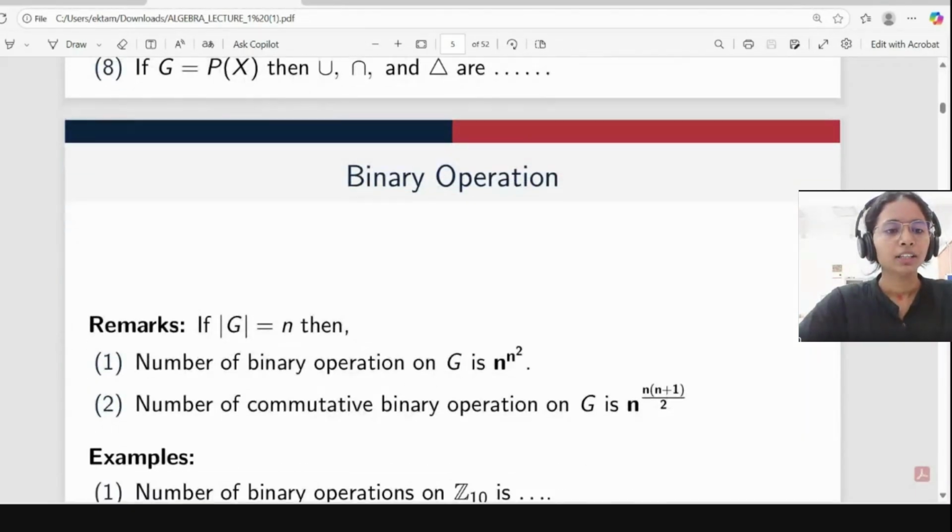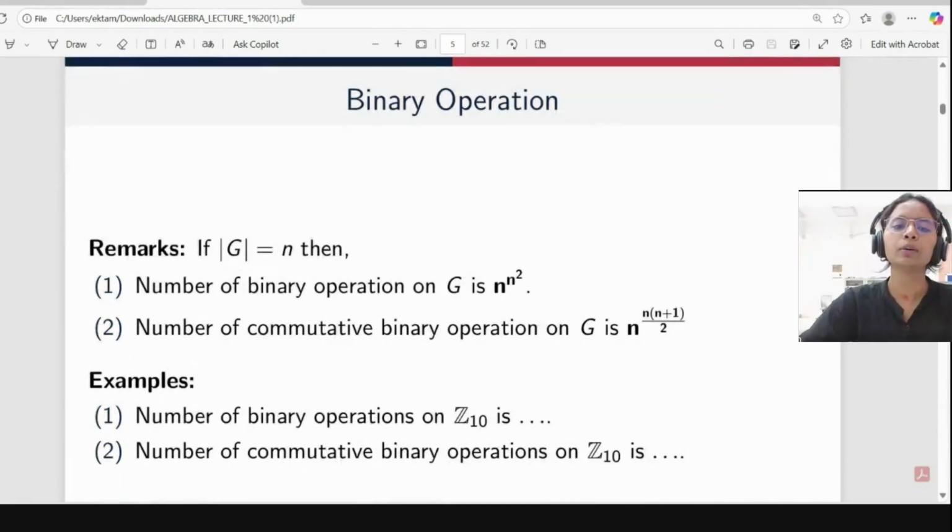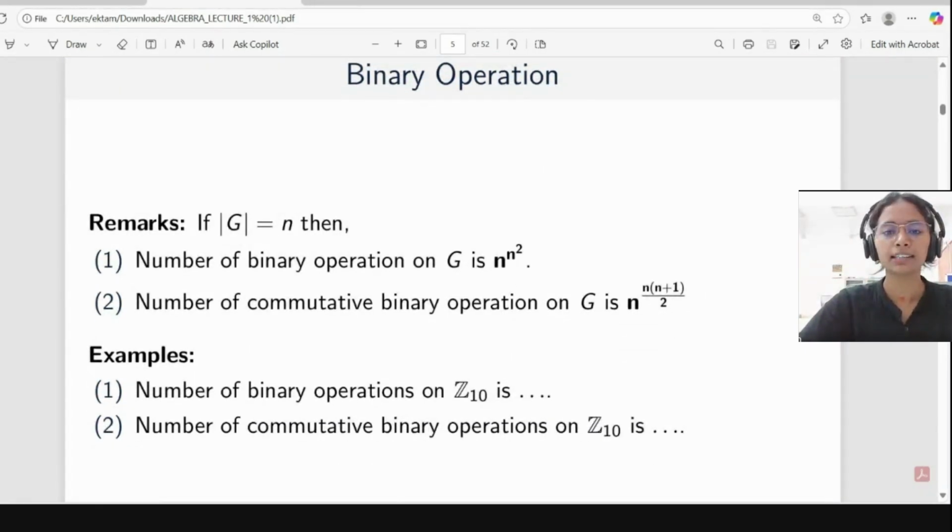Okay. So here, if the cardinality of G is equal to n, then the number of binary operations on G is n to the power n square. Can anyone explain why this happens? Why is the number of binary operations on G n to the power n square? Anyone guess?